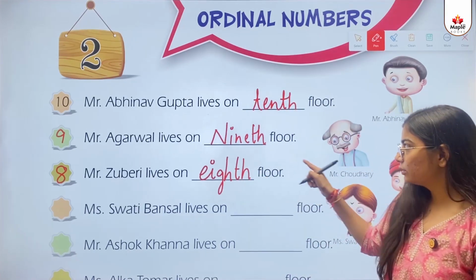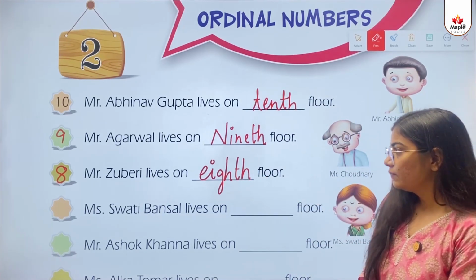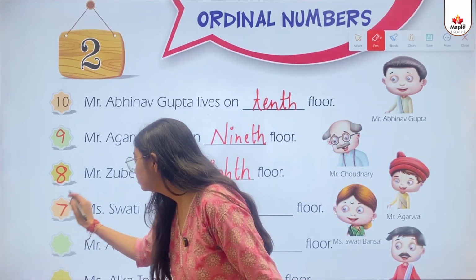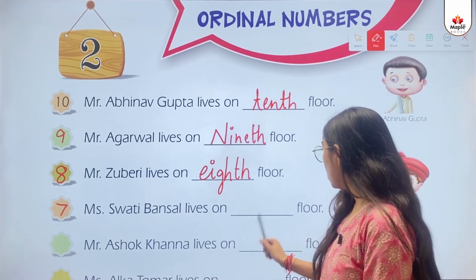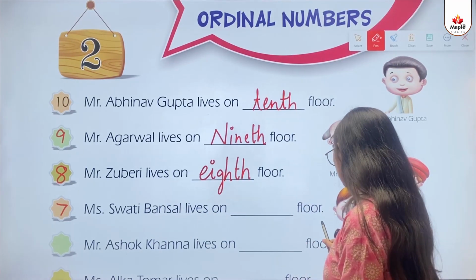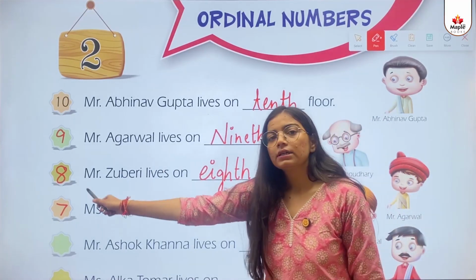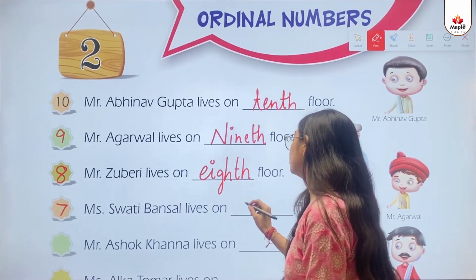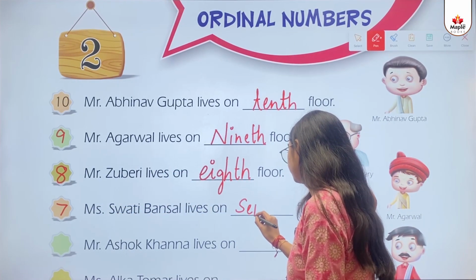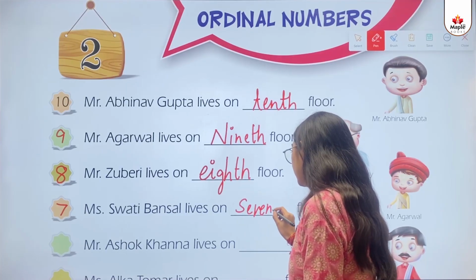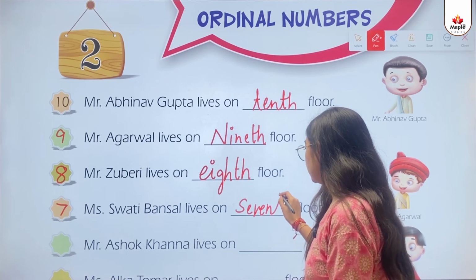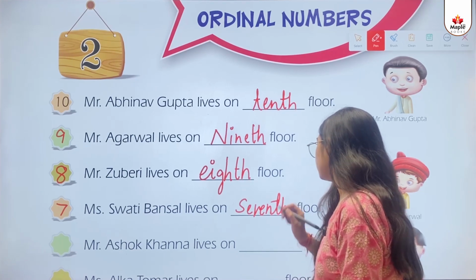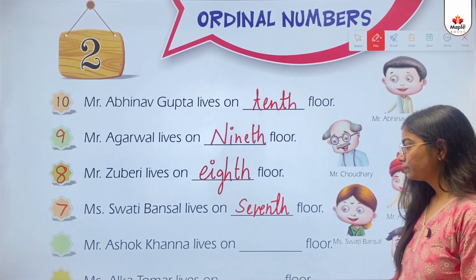E-I-G-H-T-H. 8th floor. Then we will write here 7. Miss Swati Bansal lives on dash floor. She lives on 7th floor. S-E-V-E-N-T-H. 7th floor.